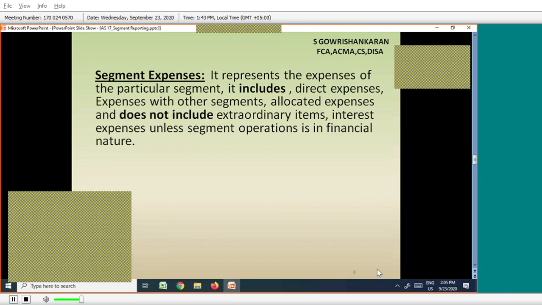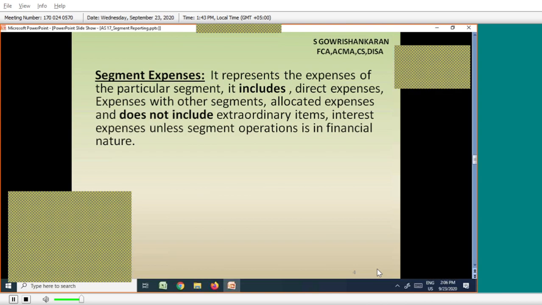If I am purchasing raw material for production from an external vendor, that is an expense. If I am purchasing raw material from my division B, that is also an expense. So segment expenses include direct expenses as well as inter-segment expenses. That is what segment expenses are.